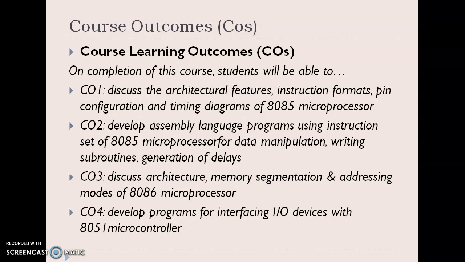Once you complete this course, you will have four course outcomes. The first one is about the architecture features and timing diagrams of the 8085 microprocessor, and you will be able to develop assembly language programs using the 8085 microprocessor. The third one is about the architecture of the 8086 microprocessor and how memory segmentation is done. And fourth, you will discuss 8051 interfacing, as well as learn the total architecture of the 8051.